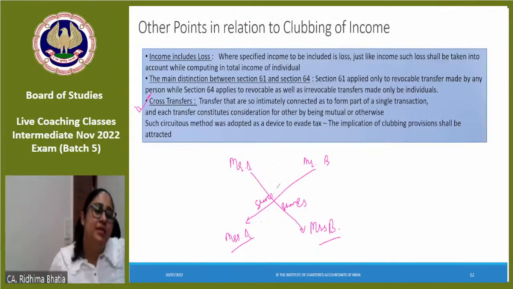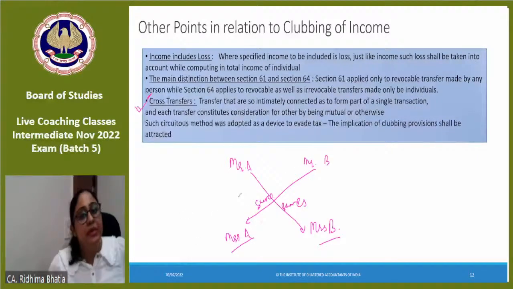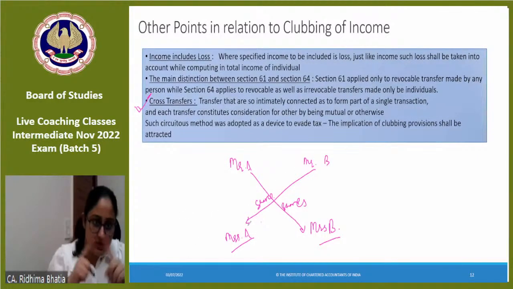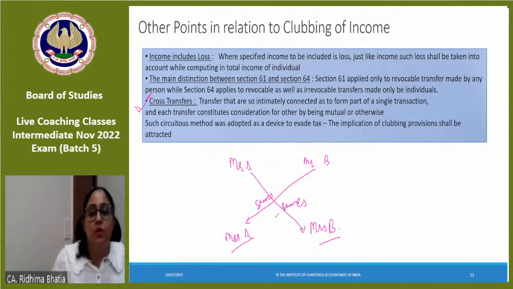Now you will say that this is not a transfer. Why? There is no clubbing provision. Why? Because Mr. A did not give to Mrs. A, Mr. B gave. Okay? Like this, there was a cross transfer. But ultimately, the intention of the cross transfer was that we will be evading tax and we will be evading clubbing provisions also.